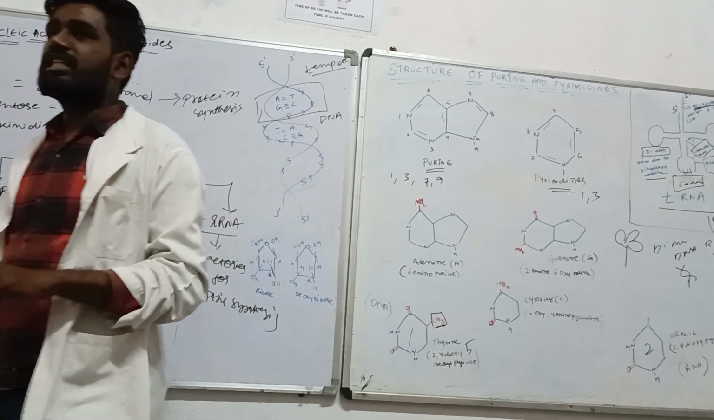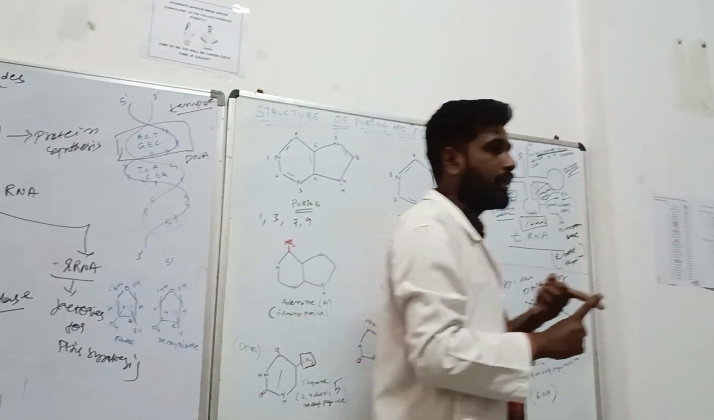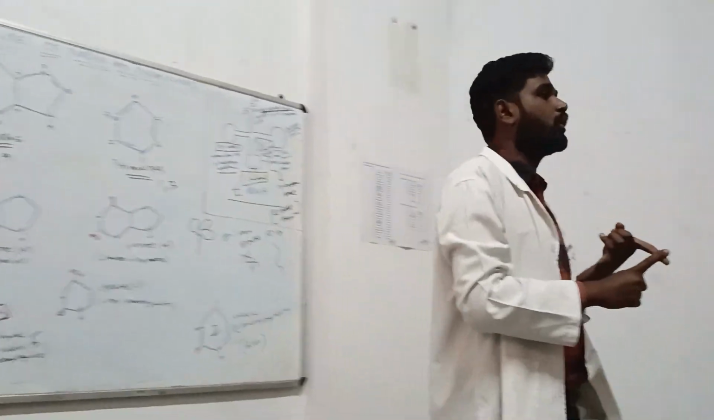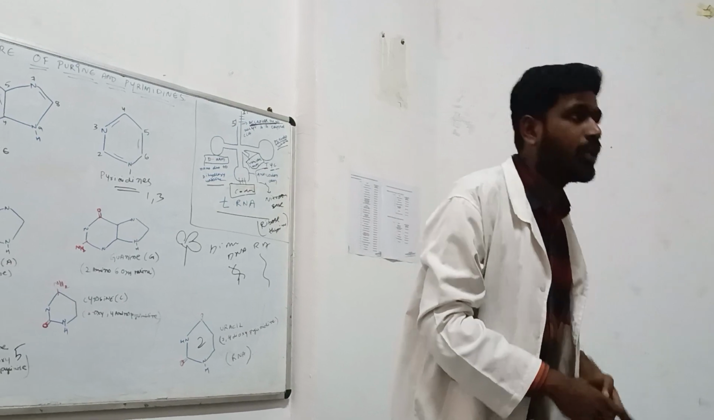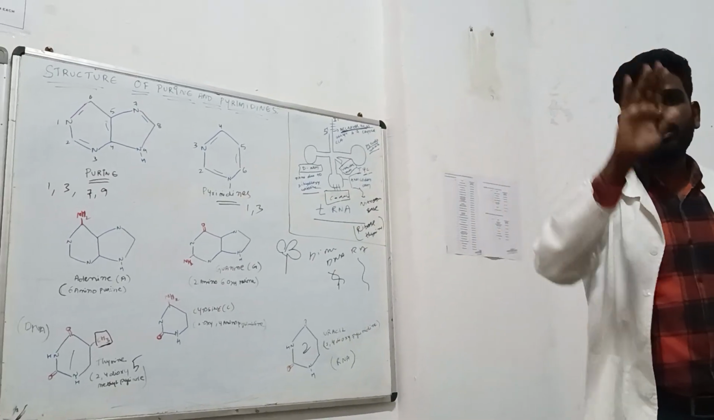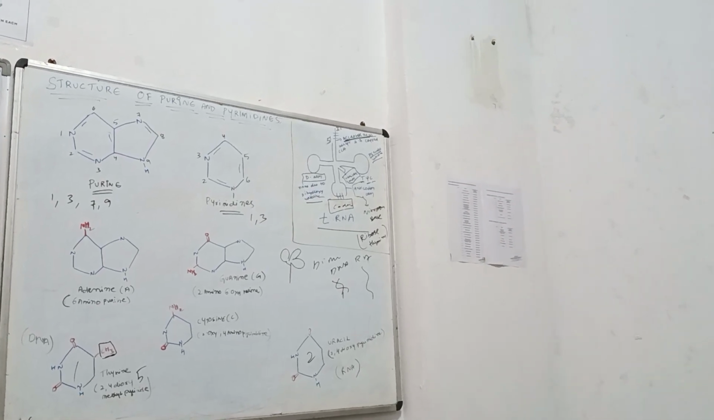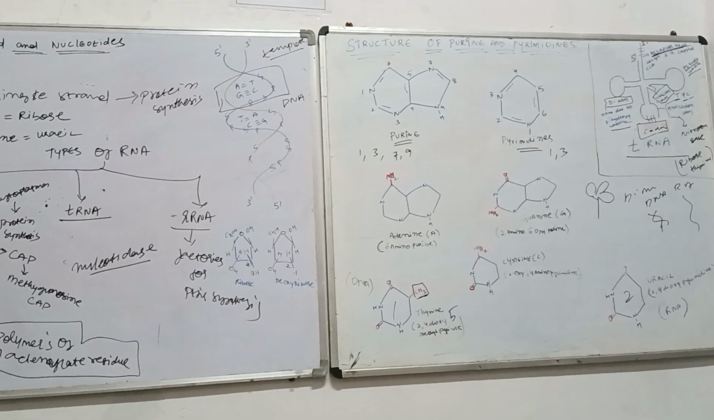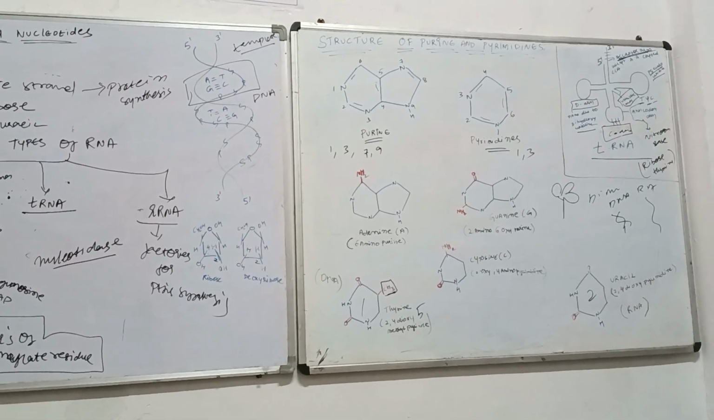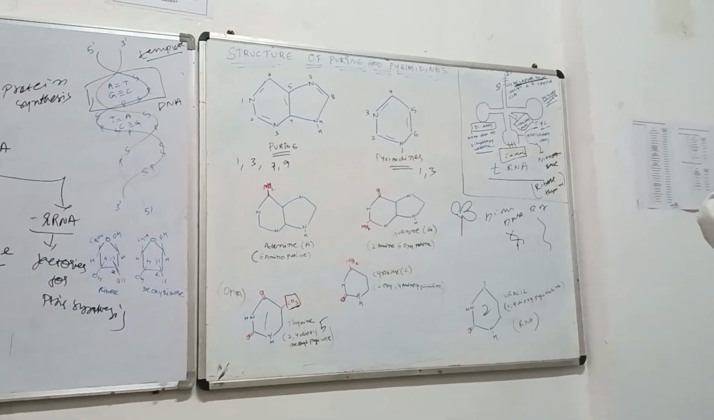The major difference between RNA and DNA is that RNA is ribonucleic acid and DNA is deoxyribonucleic acid. Why do we call it deoxyribonucleic acid? Because at position number 2, the oxygen is not present. DNA is also double stranded, and thymine is present in DNA, while uracil is not present in it.